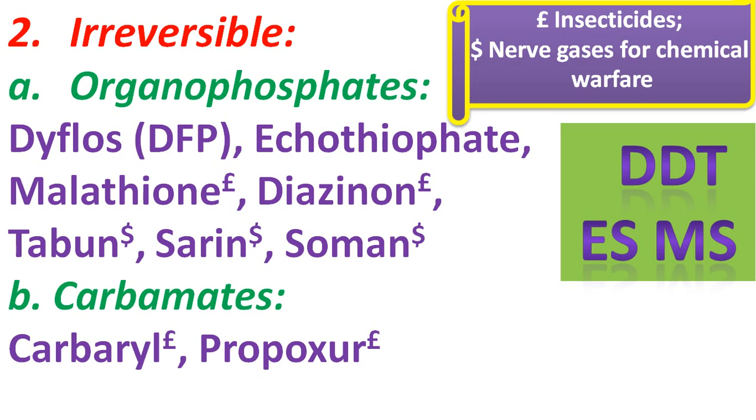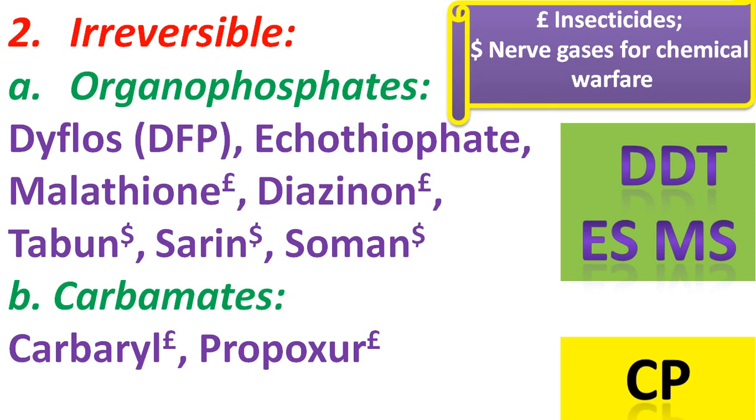So D stands for dyflos, D stands for diazinon, T stands for tabun, E stands for echothiophate, S stands for sarin, M stands for malathion, S stands for soman. Okay, so it is very easy to memorize all the drugs of the organophosphate class.